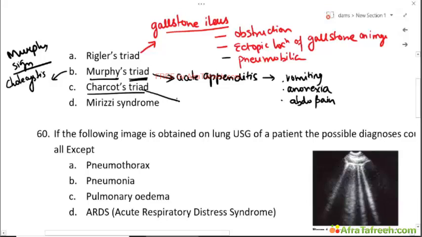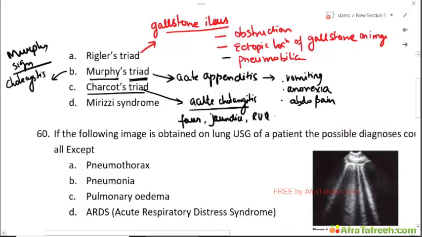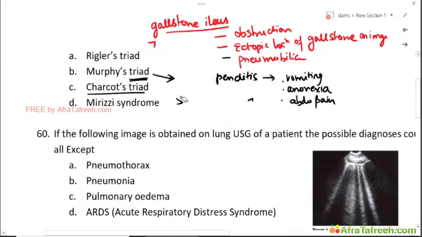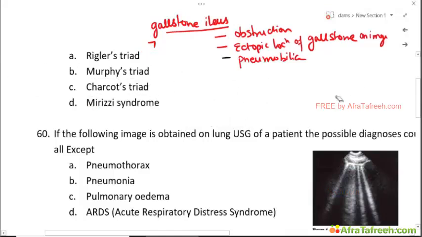Charcot's triad is for acute cholangitis and is fever, jaundice, and right upper quadrant pain. Okay, so this is again related to gallstone. Hence, the answer is Murphy's triad.